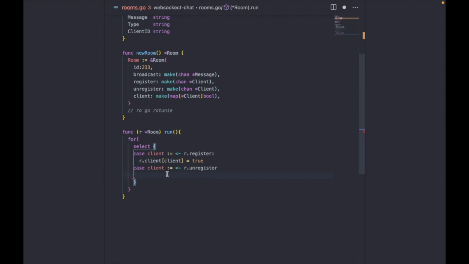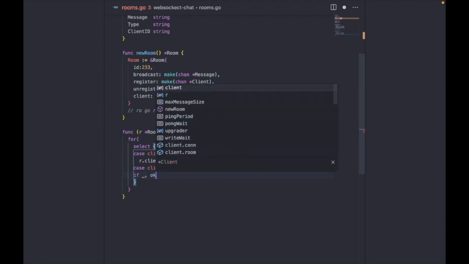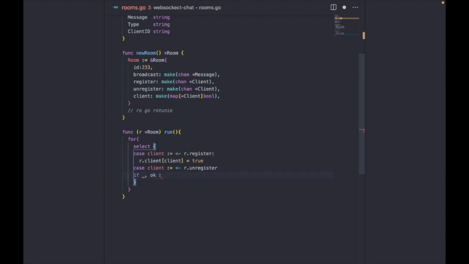So let's check if the client exists in the map.